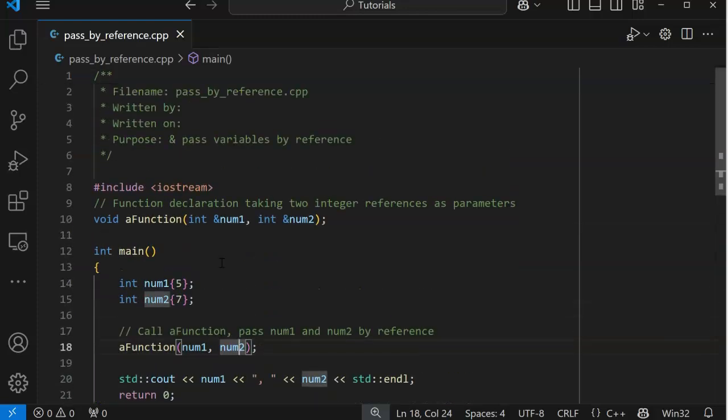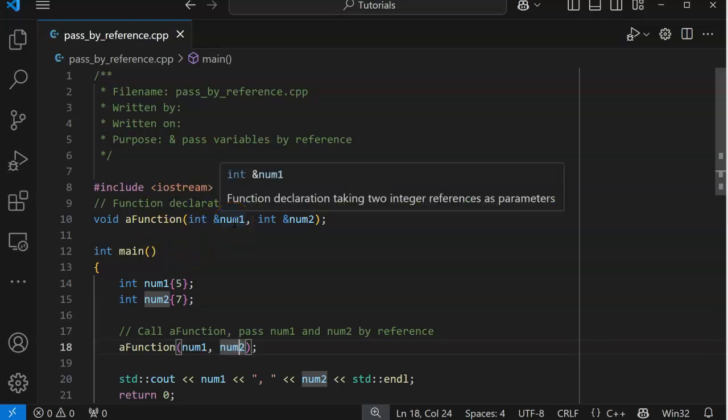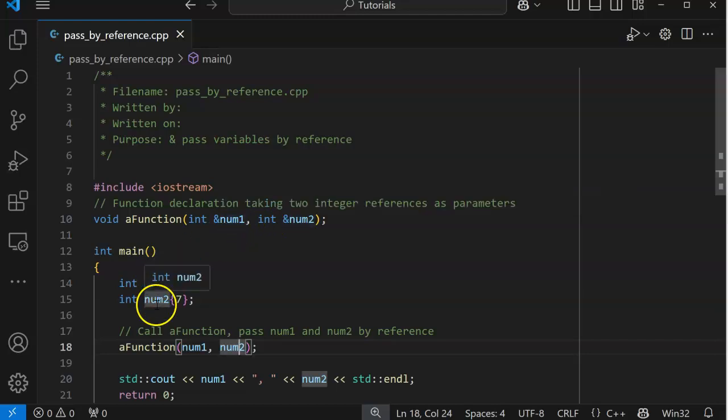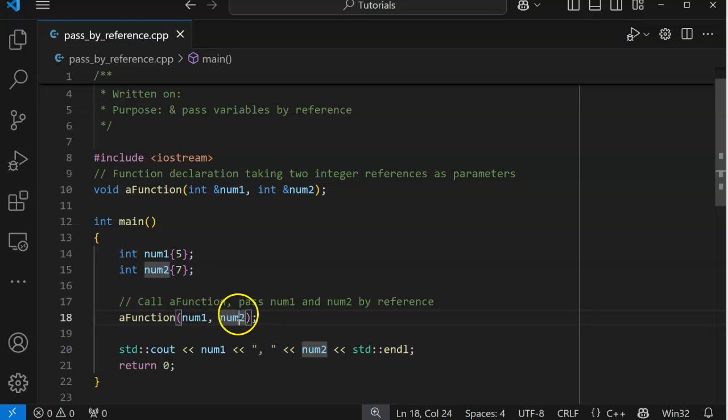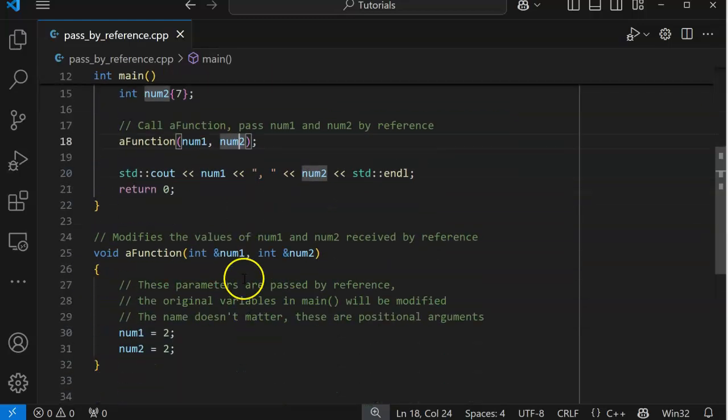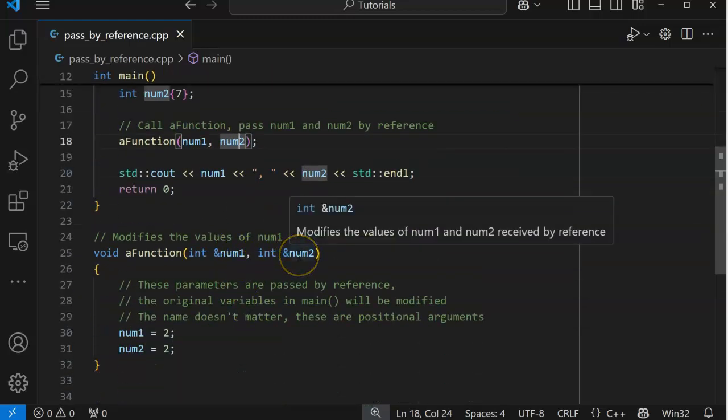Okay? In this case, we're going to create a reference variable, right? So these are going to be a reference to these two guys, which means when we pass them in, this is going to be the same variables.